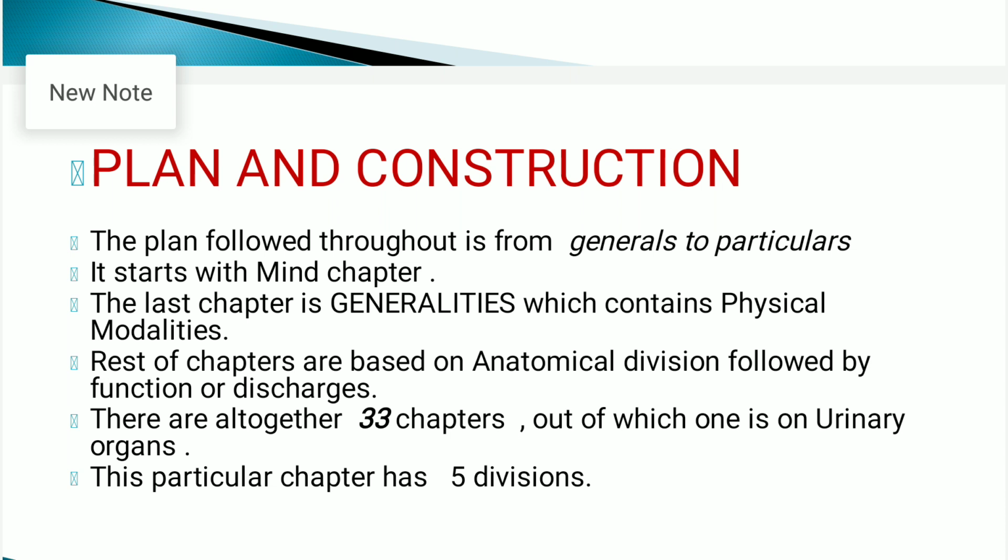Hence, the total number of sections in Kent repertory might come to 37. If we count the subsections of urinary organ separately, then the number might come to 37. And if we consider them as subsections of the urinary organ, then altogether there are 33 sections.